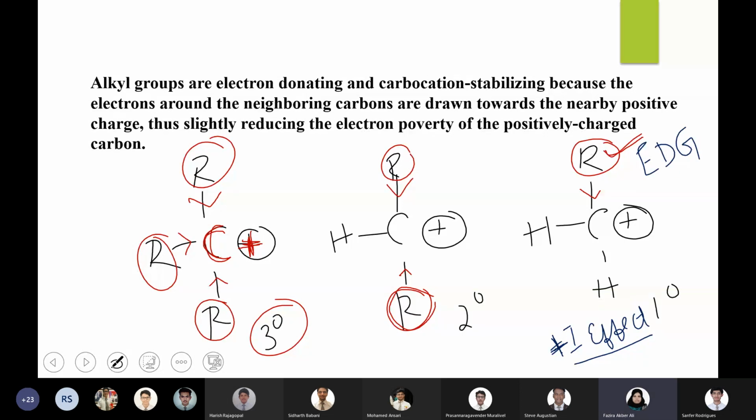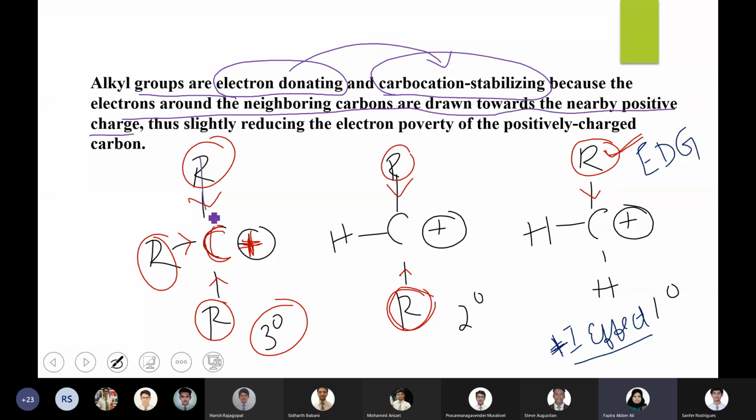So as you can see over here, alkyl groups are electron donating and carbocation stabilizing. Electron donating groups stabilize the carbocation because the electrons around the neighboring carbon are drawn towards the nearby positive charge.